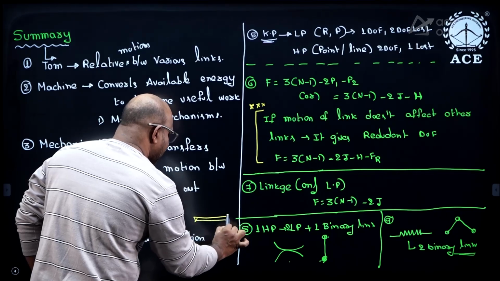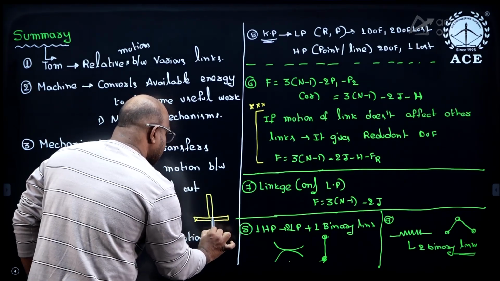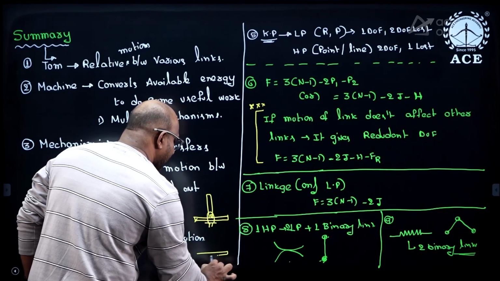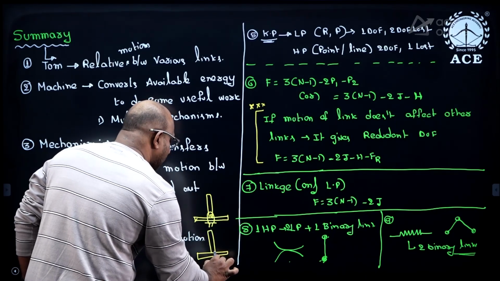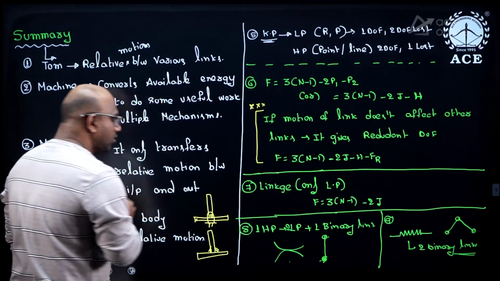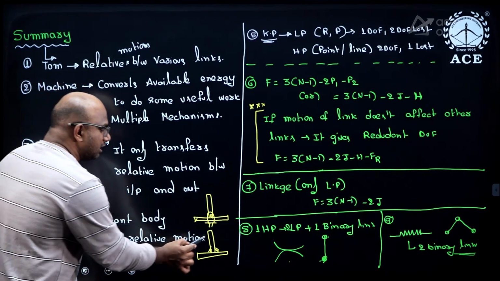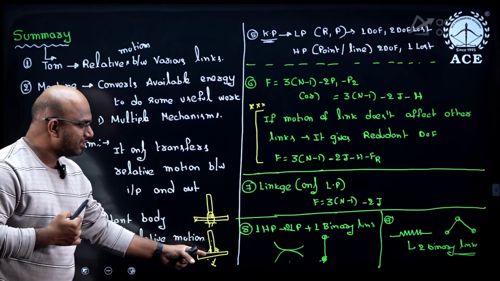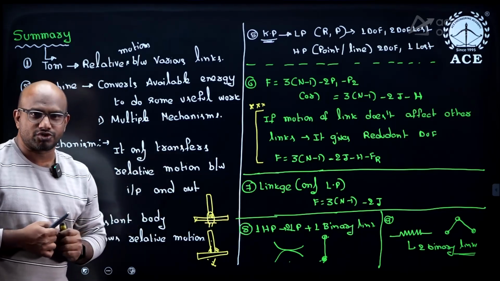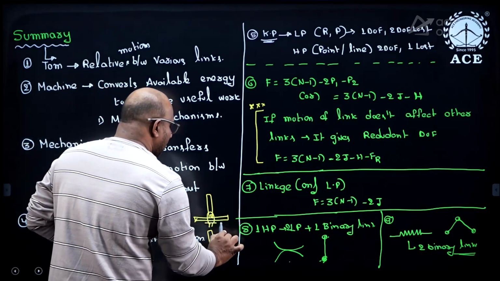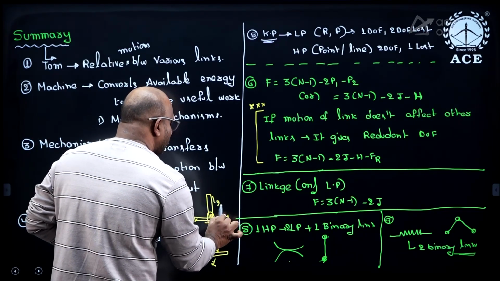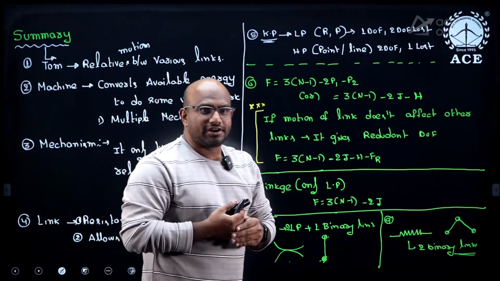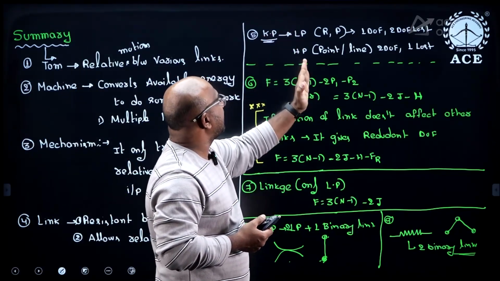this is one link, another link is there, both connected by a hinge joint. Second case, this is the link, both connected by a weld. Now what I have to do, guys, is count these two as a single link itself. Why? Because there is no relative motion between these two, but here there is relative motion, guys. So I have to count them as two links, link 1 and link 2. Then kinematic pairs, generally, guys, we have lower pairs and higher pairs.